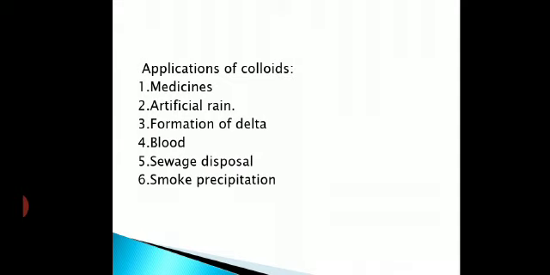Then sewage disposal. In the cities, the drains are cleared with the help of colloidal solutions, by the electrophoresis method. The sewage is dispersed. We put drums at the two ends of the large drain, and we pass electric current into it. But before that, we put a powder into the water in that drain, otherwise known as Drainix powder. We use it in your house also.